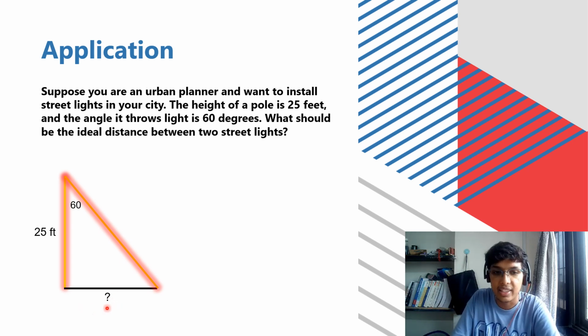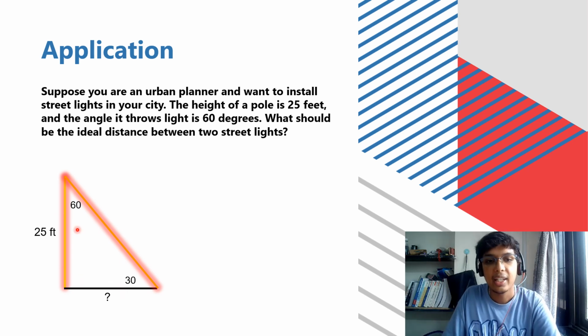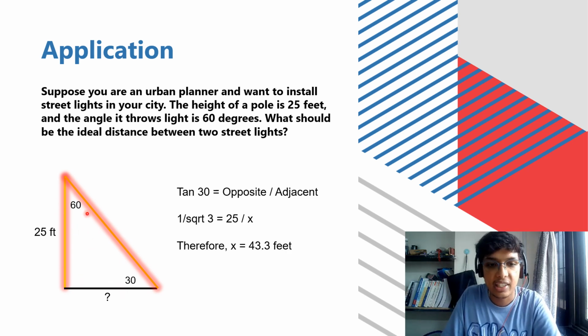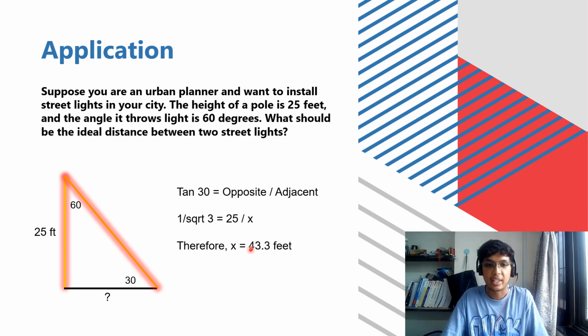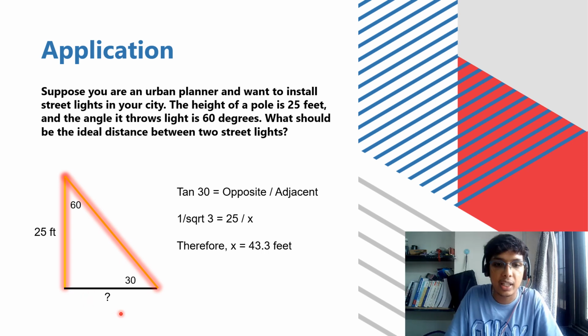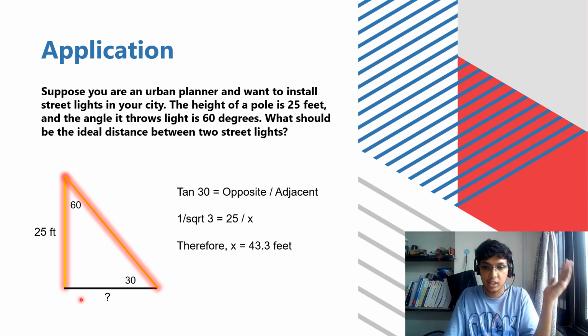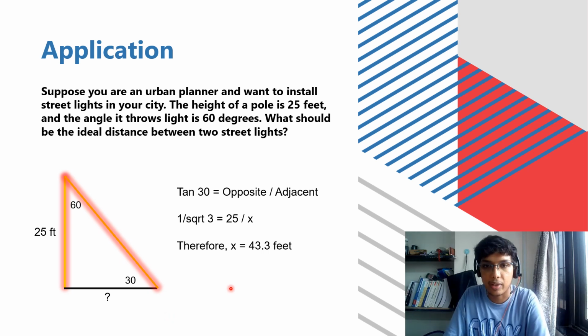So how to calculate this? As we know, this would be 30 degrees as the sum of angles in a triangle is 180 degrees, and this is now a 30, 60, 90 triangle. So we can see tan 30 is TOA, opposite by adjacent. So tan 30, which is 1 upon root 3, is equal to 25 upon x. It is basic mathematics. So x comes to 43.3 feet. So we need to install a pole 43.3 feet from the previous pole. So this is one of many real life applications of trigonometry.